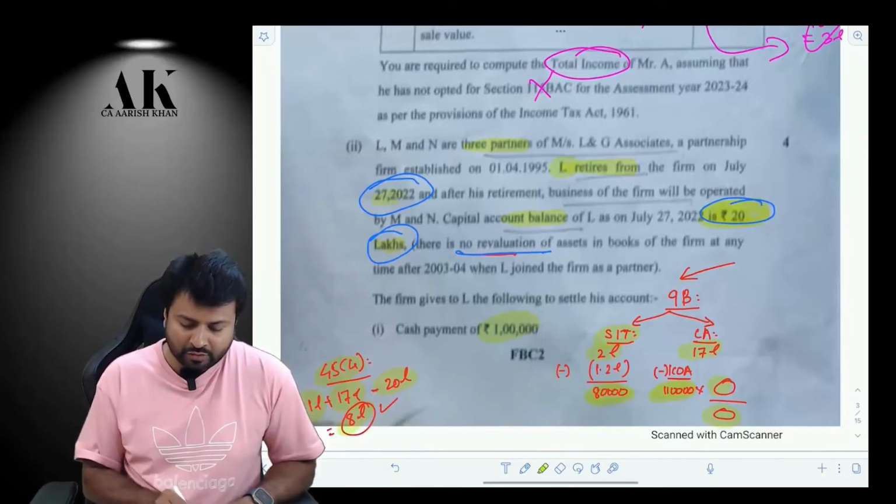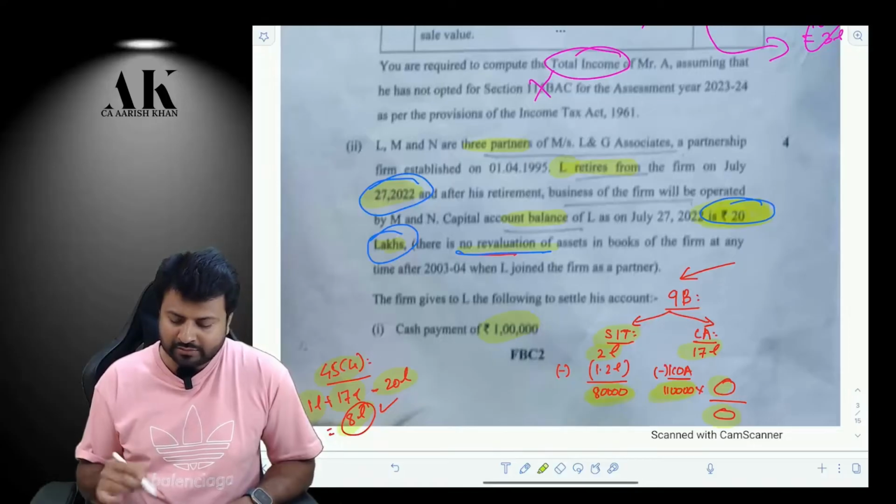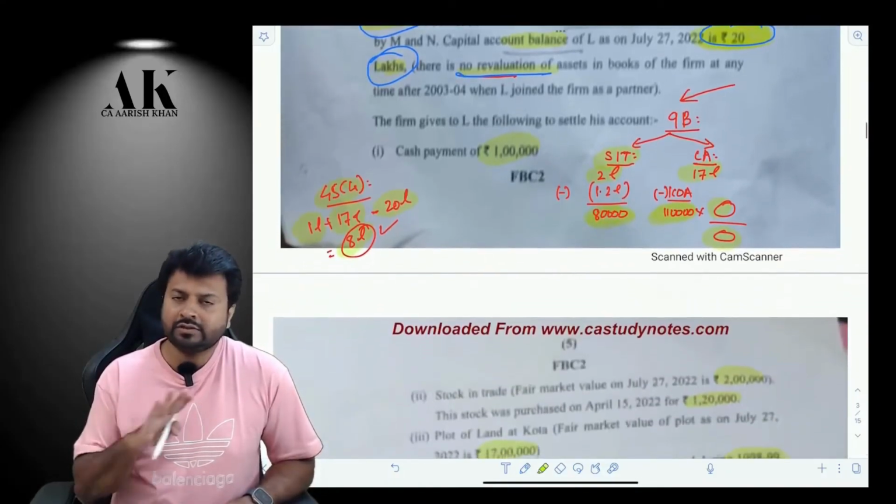L is retiring on 27th of July 2022. After his retirement, the business of the firm will be operated by M and N. The account balance of L on the date of retirement is 20 lakhs. There is no revaluation in the books of the firm at any time. Now there are the following three things which are given to L to settle his account.